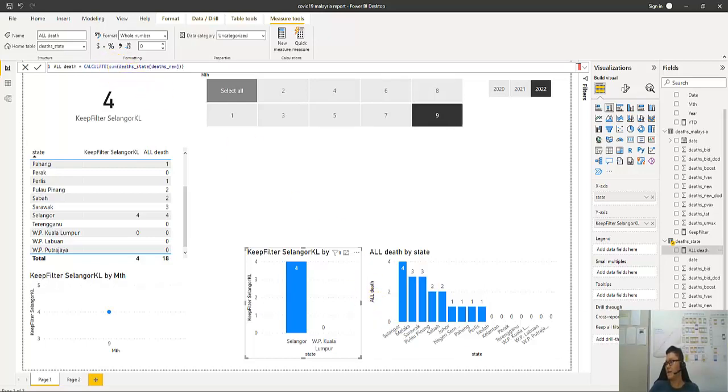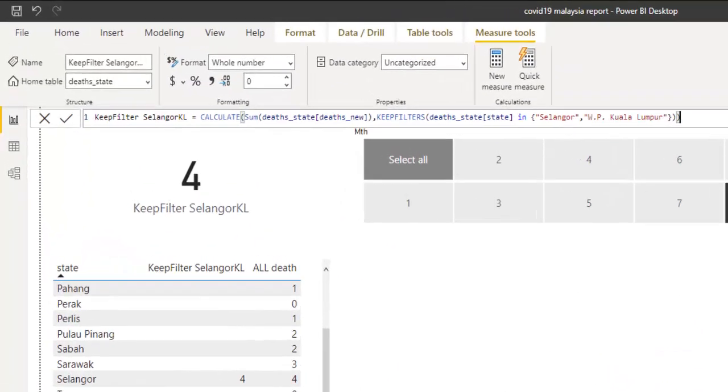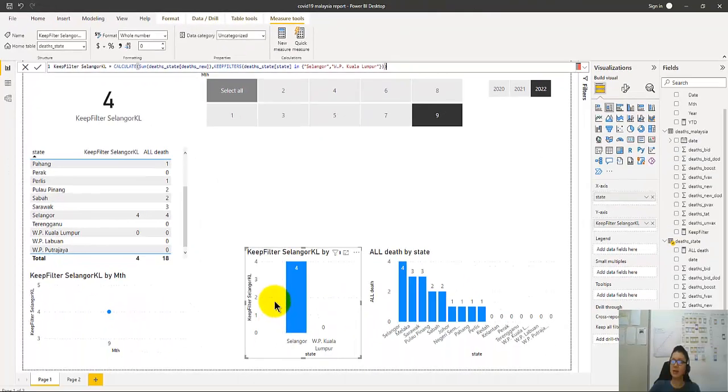As for KEEPFILTERS, we're using the SUM function also, CALCULATE also, but we added additional KEEPFILTERS on Selangor and Kuala Lumpur. And this is what KEEPFILTERS does. It says, hey, just show me Selangor and Kuala Lumpur, the rest forget it. So that is exactly what it means.